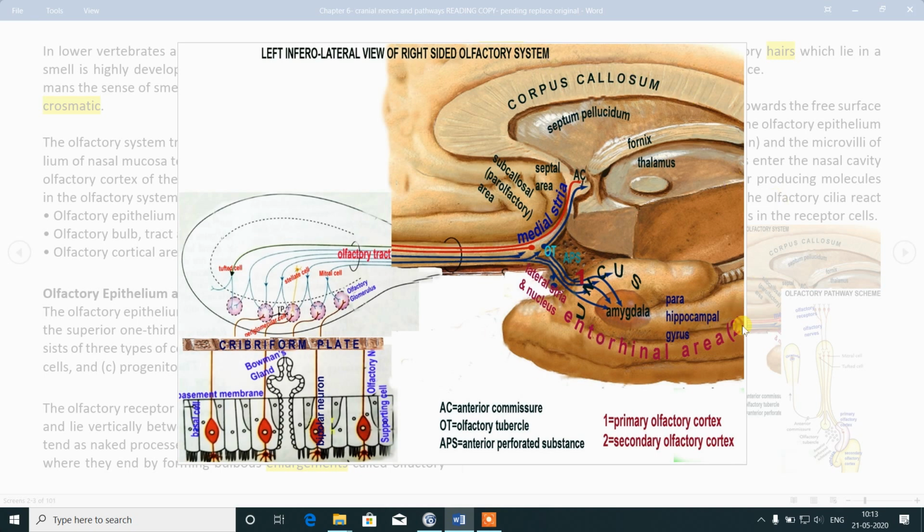This diagram represents the oblique basal inferior view. You can see this is the left inferolateral view of the right sided cerebral hemisphere. So this is the right cerebral hemisphere, you are observing it from the inferolateral side. Okay, so this is the right half, this is the right sided olfactory system. Medial stria is terminating around the anterior commissure. Okay, there will be the diagonal band of Broca. It is a part of the limbic system. So we will discuss this later on.